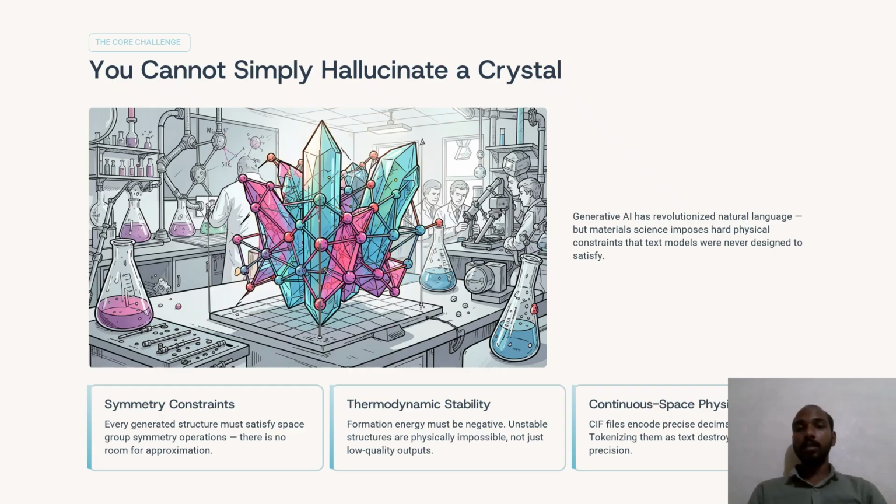And the third challenge is related to CIF files. Crystal structures are stored in CIF format, which contains atomic coordinates with decimal values. These decimal values are very important because even a small change can completely change the whole crystal structure. So because of these challenges, we cannot use normal general text generation models. We need more optimized, more enhanced models for this project.